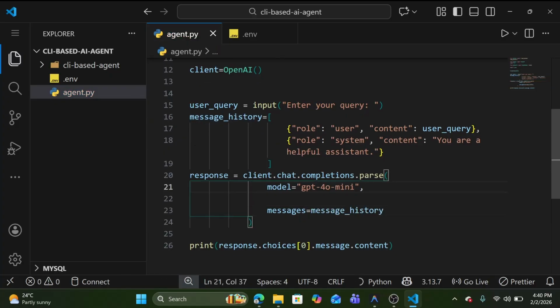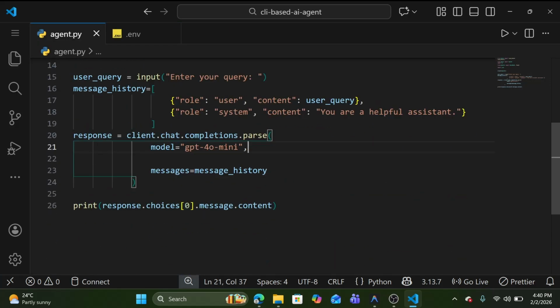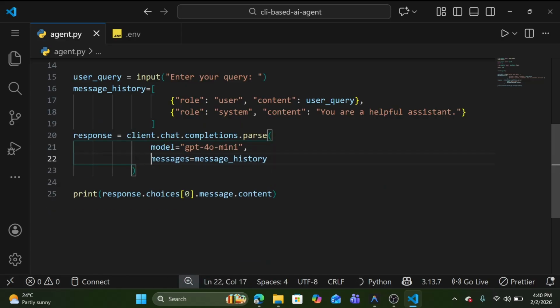Why do I need this? Because later there is a developer role, the developer doing something, so we need to dynamically append that role. Maybe some other roles are coming as well, so that's why we need to make it dynamic. Let me just format it. As of now we are able to make a request to our LLM from our terminal.